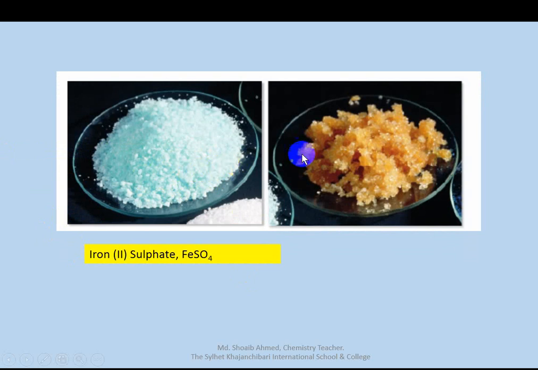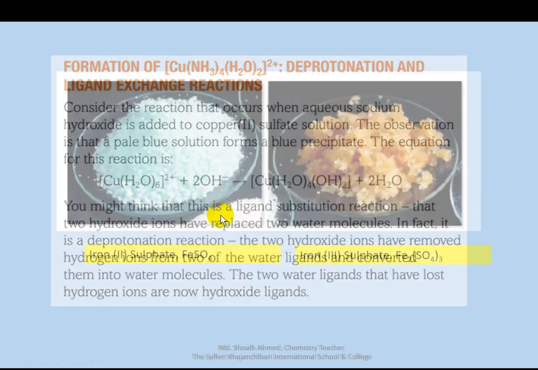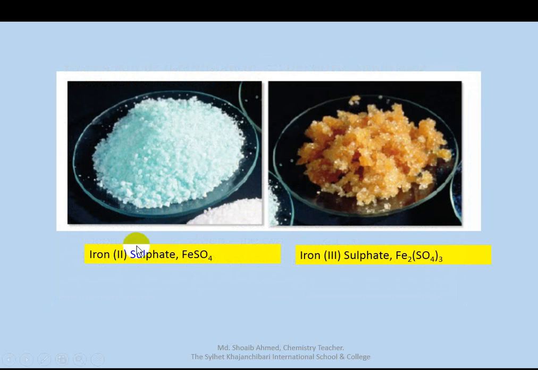Now its oxidation number changes and it becomes iron 3 sulfate. This is the pale green, and this compound is brown color. Here the oxidation number changes, so this is a redox reaction.